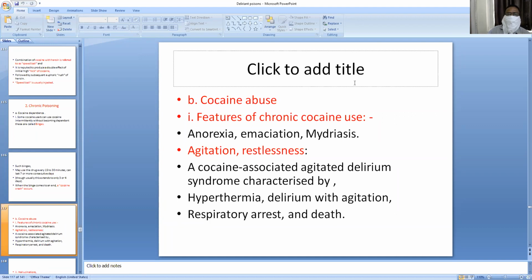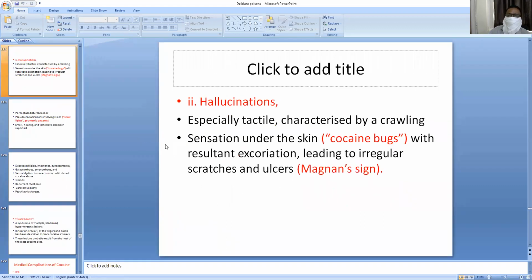Cocaine can be used as a maladaptive drug, and chronic cocaine use can produce anorexia, emaciation, mydriasis, agitation, restlessness, and cocaine associated agitated delirium syndrome, characterized by hyperthermia, delirium, agitation, respiratory arrest, and death. Hallucinations also can be produced by cocaine intake, especially tactile hallucinations, which are characterized by cocaine bugs.